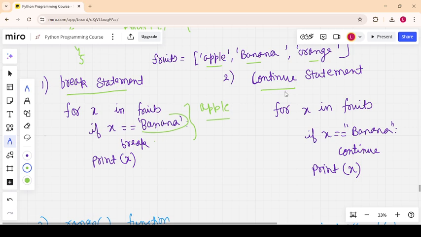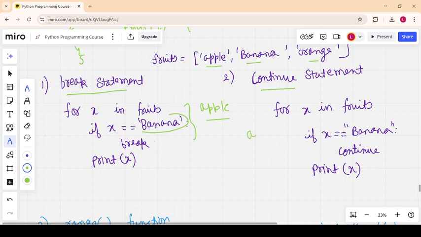If I talk about the continue statement, it only stops the current iteration and allows the next iteration. But in the case of the break statement, it stops the whole loop. That is the key difference between the break and continue statements. In continue, it only stops the current iteration of a loop, but allows the next iteration. So what should be the output?